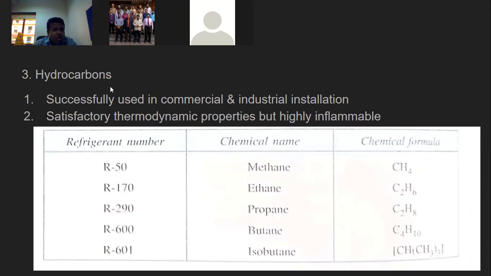When you are using a hydrocarbon as a refrigerant, you make sure that the conditions which cause inflammability do not arise there. Now you can see the refrigerant number here, R50.